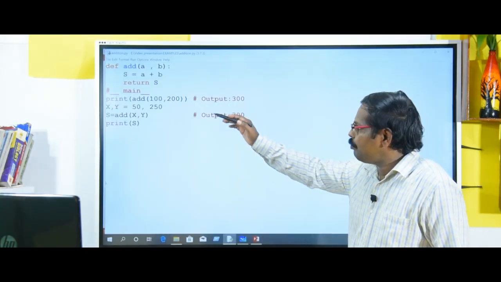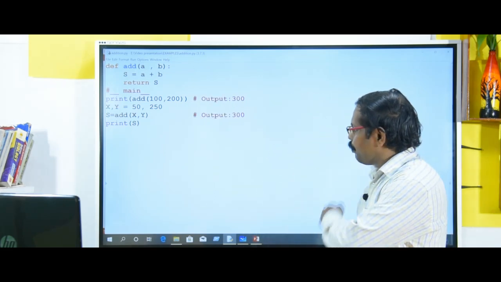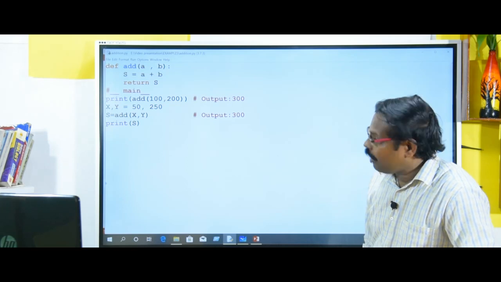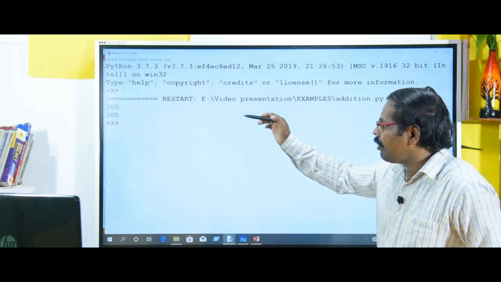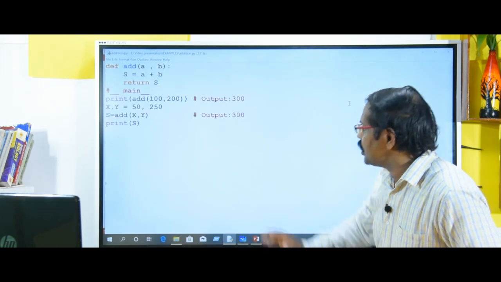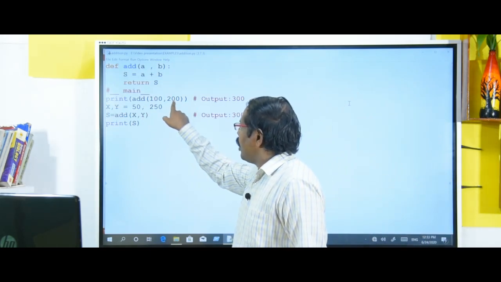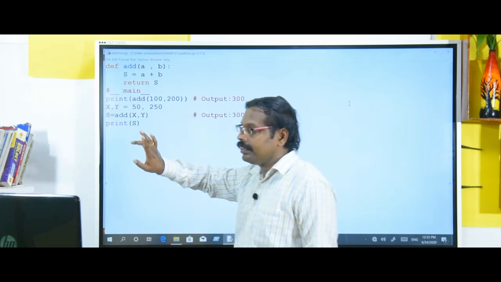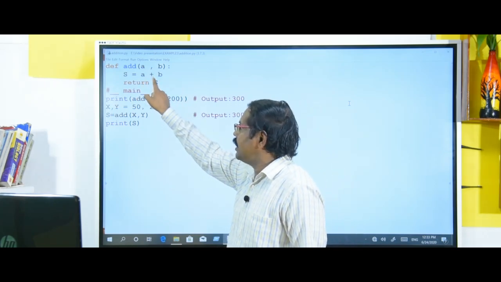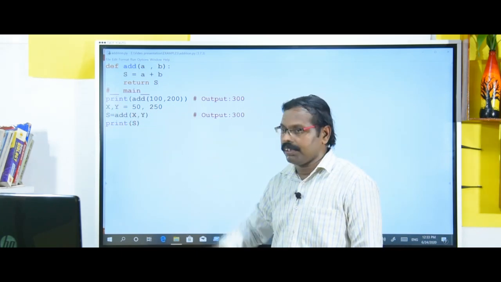I have typed the same program in Python IDLE. Here I am going to run the program. Pressing F5, you look here, 300, 300 is the answer. How are you getting that answer? Just look here. When you are passing 100 and 200, s will be calculated as 300 and the returned result will be printed on the screen.